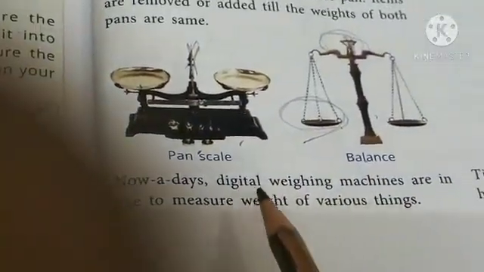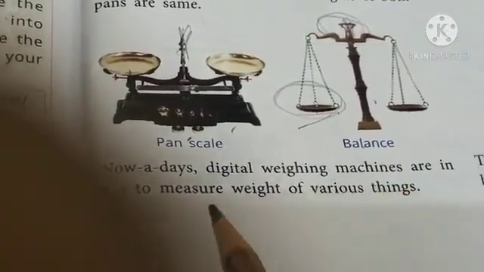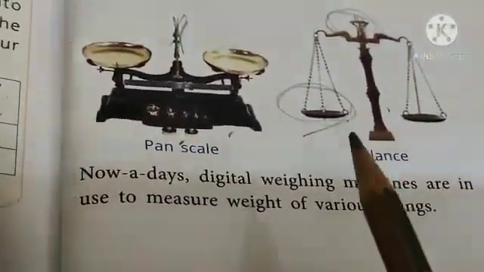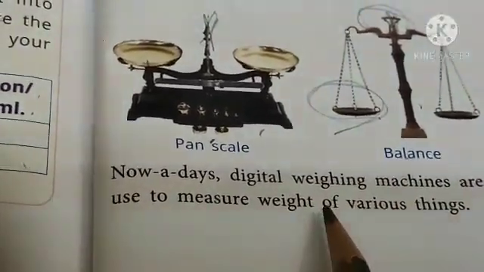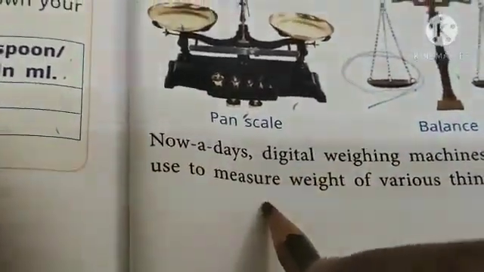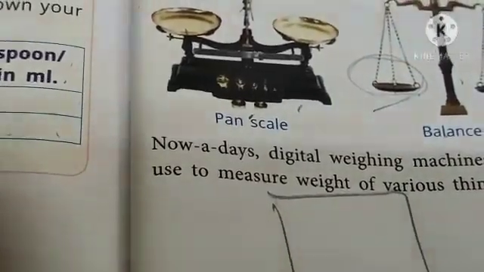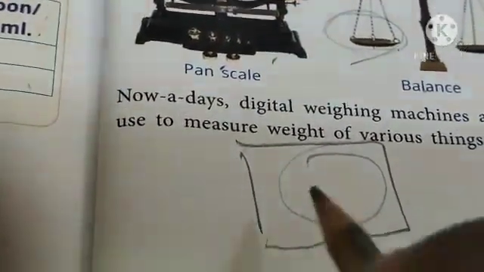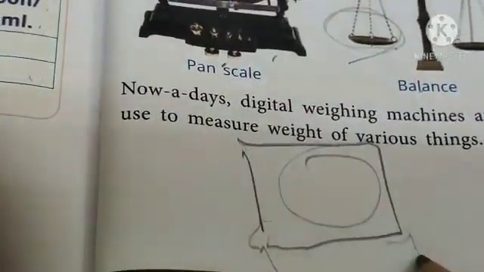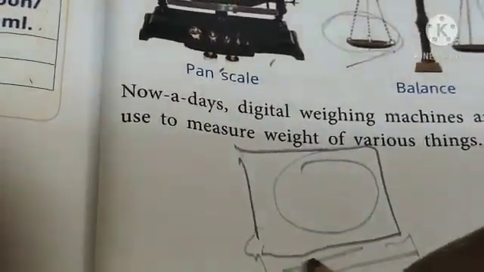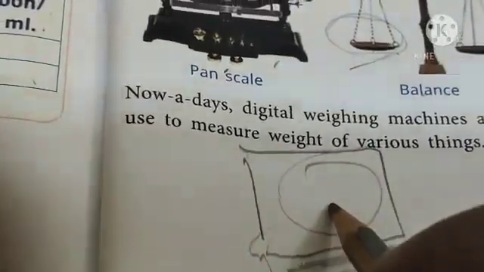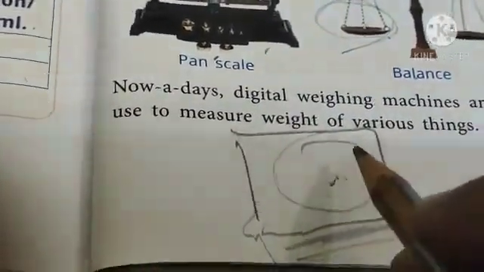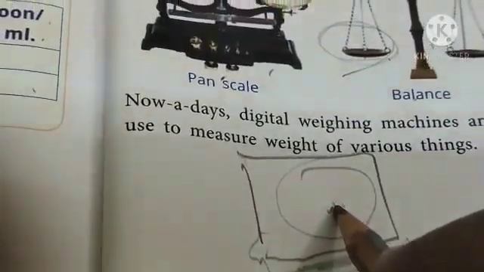Nowadays, we are using digital weighing machine. You must have seen in the shops. Nowadays, they have one machine like this. Here, on the top, this way it will be there. Here you have to place the thing, and here the reading will be there. The light will be there, and here the reading will come that how much this thing is, whether it is in kilogram or milligram or grams.